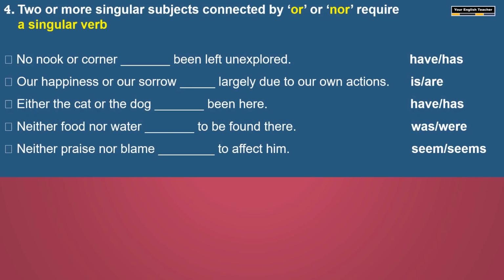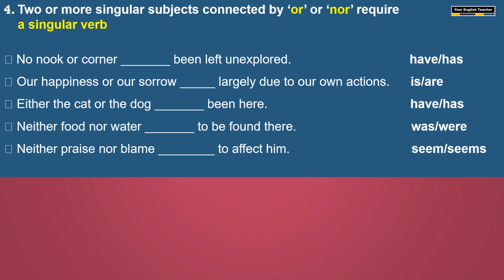And the fourth rule is that when you join two or more singular subjects with or, nor, we have to use a singular verb only. In the previous rule, we joined with and, the subject became plural. When there are two nouns in subject place which are connected by or, nor, we have to consider them as singular only.